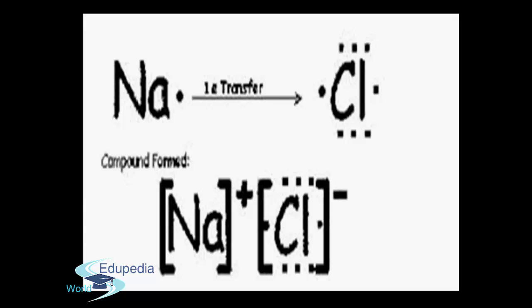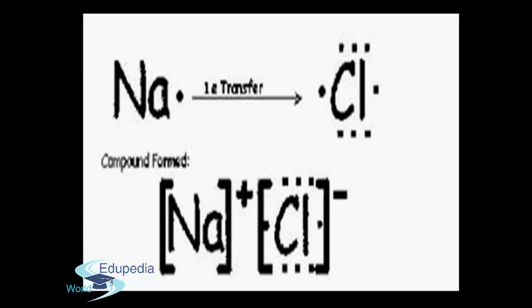Friends, please note that when a metal reacts with a non-metal, transfer of electrons takes place from the metal atom to the non-metal atom, and the electrovalent bond is formed. We can also call it an ionic bond.